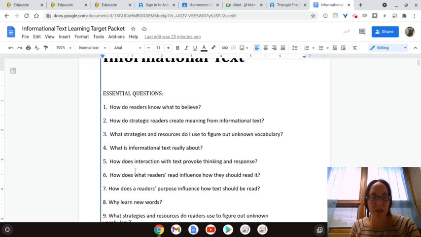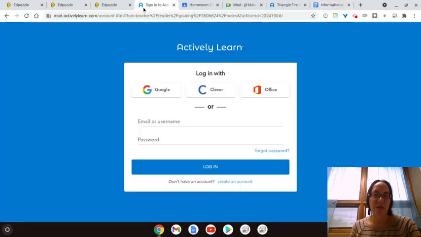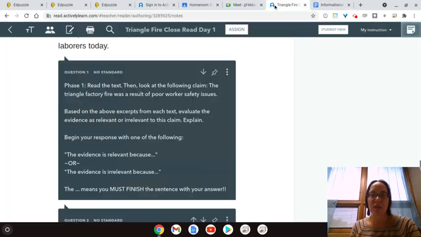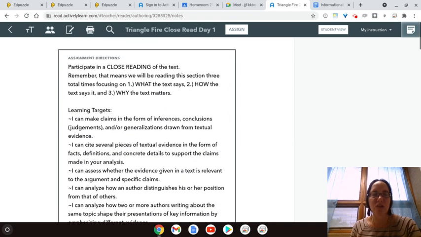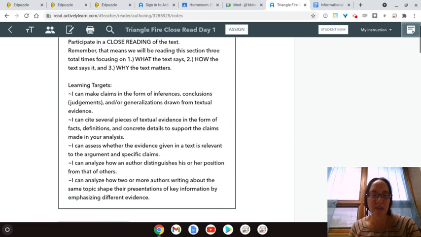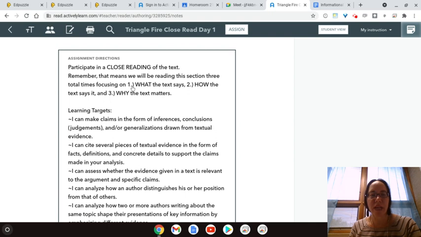Today we're focusing in on the following essential questions. Number 4, what is informational text really about? And number 5, how does interaction with text provoke thinking and response? As we are reading through our piece, we are looking at two excerpts, one from each of the Triangle Fire pieces. And we're going to read through it 3 times: 1 for what the text says, 2 for how the text says it, and 3 for why the text matters.